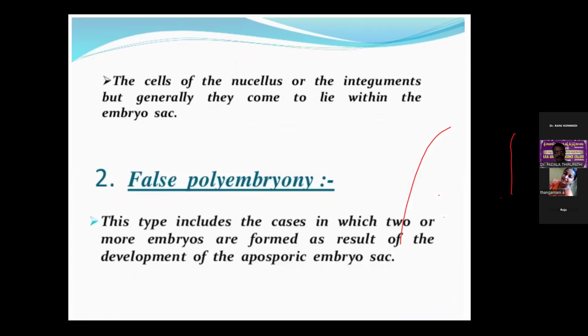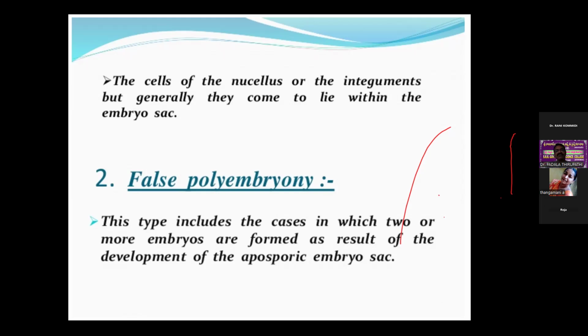So this is the second one, adventive polyembryony, and the second main type is the false polyembryony. So true polyembryony and false polyembryony depend on whether the embryos arise in the same embryo sac or in different embryo sacs in the ovule. In false polyembryony, this type includes the cases in which two or more embryos are formed as a result of the development of the aposporic embryo sac.